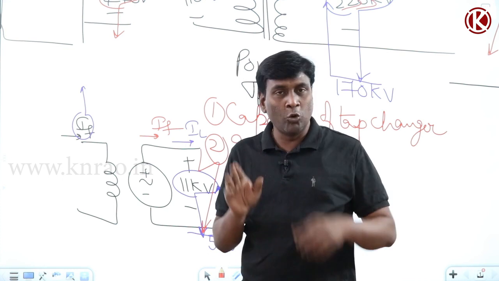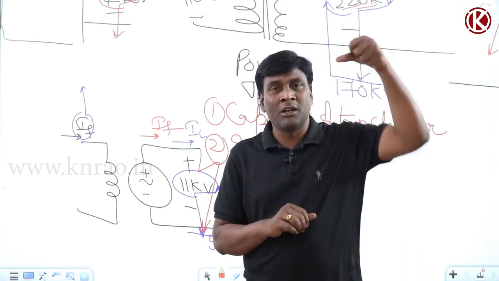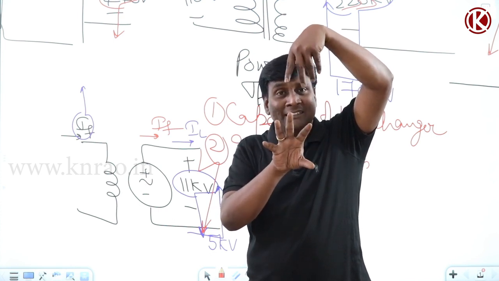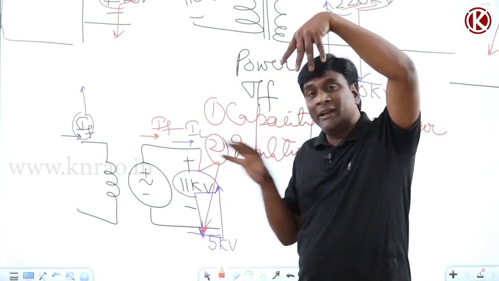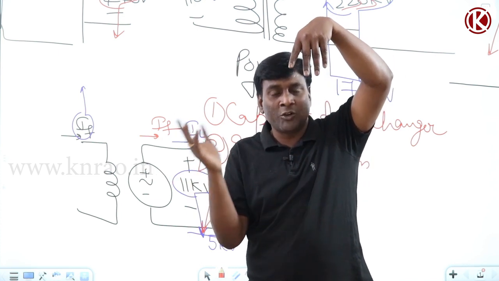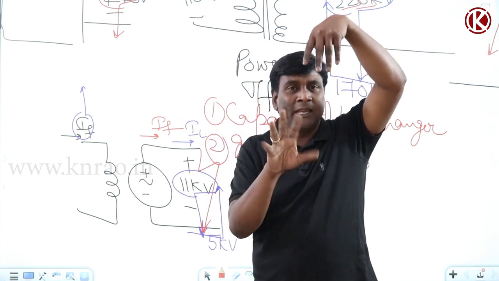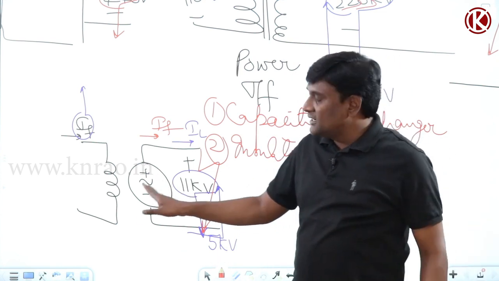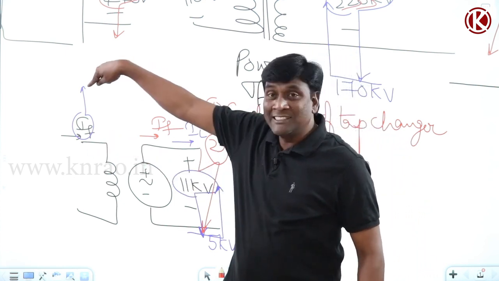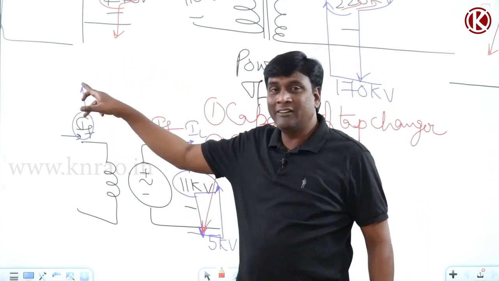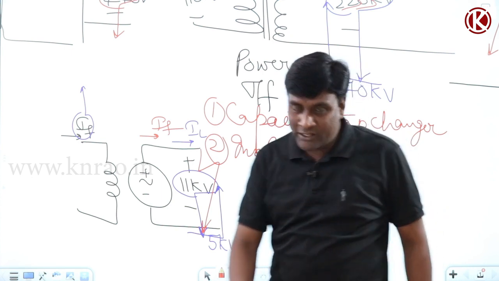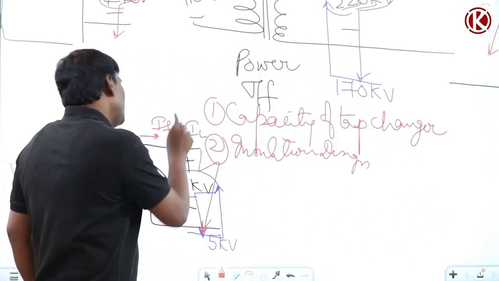Loaded condition, no load. Now at no load condition, if I have one flux line, it will be 11 kV. At loaded condition, I increased flux lines to 4 flux lines such that it is maintained at 11 kV. Now all of a sudden the circuit breaker isolated the faulty section, so this became no load. My alternator became no load because my circuit breaker isolated the faulty section. Under that condition, the already increased field current will be there, the increased 4 flux lines will be there, and the speed of rotation is going to be the same. So my induced voltage, this particular 11 kV, will shoot up.